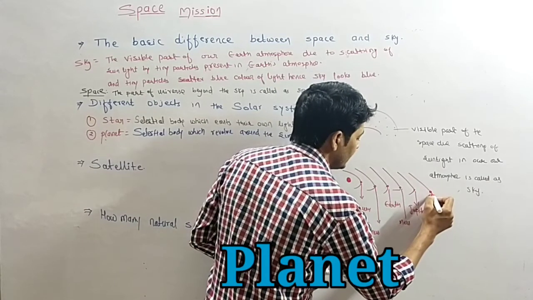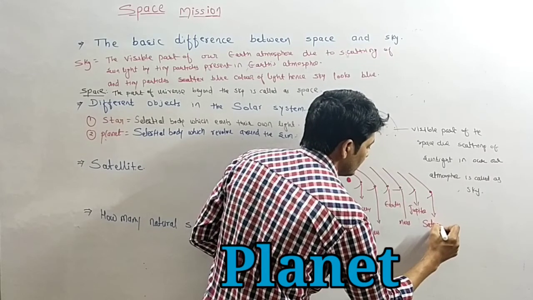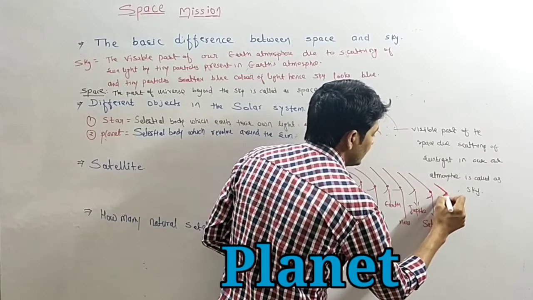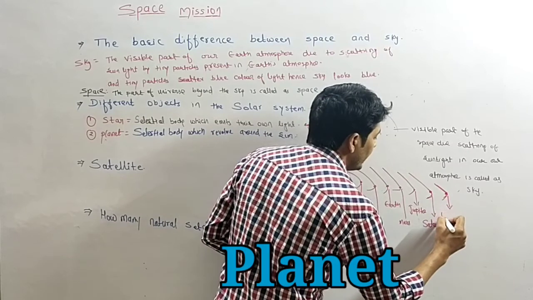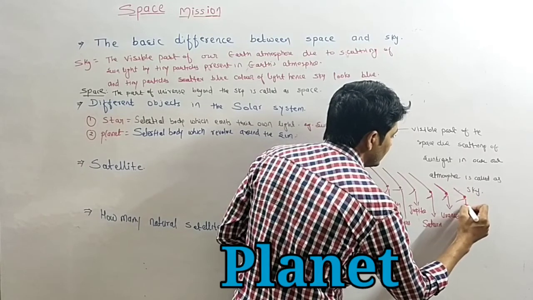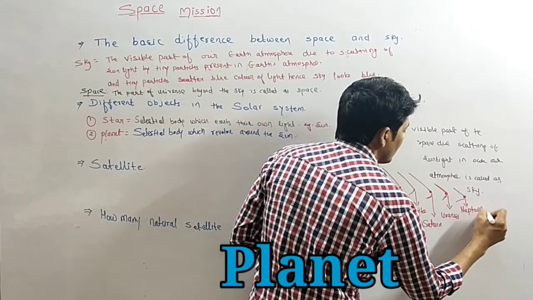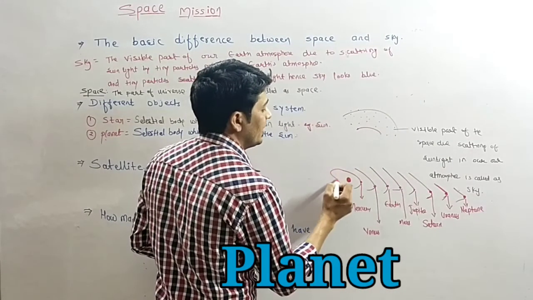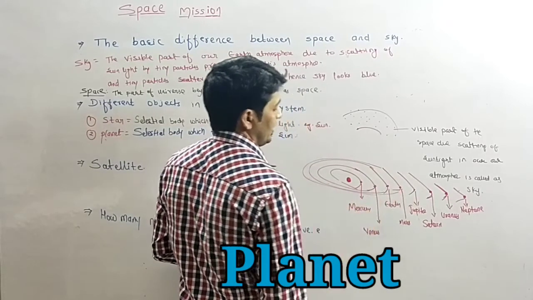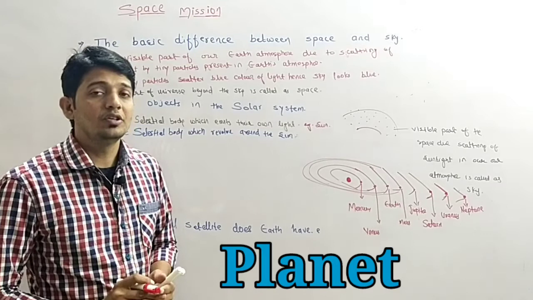The sixth planet is Saturn. The seventh planet is Uranus. And the eighth planet is Neptune. Okay, so these are nothing but the elliptical paths where the planets revolve around the sun. These are the 8 different planets we have in our solar system.